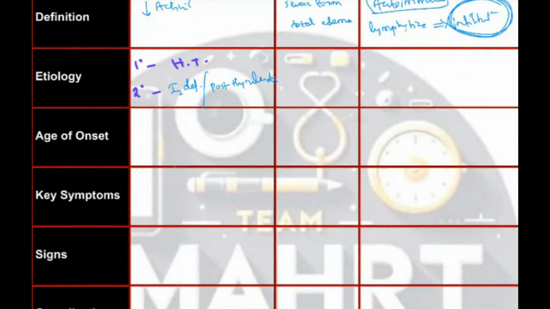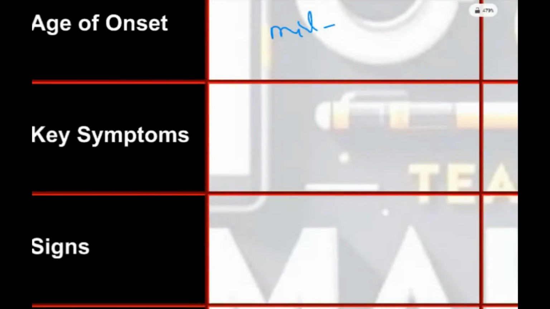The age of onset is typically middle-aged females, and here the symptoms are opposite to those of hyperthyroidism. What are they? Here weight gain will be there because BMR will decrease. Even if you eat one burger, it will not be digested. That's why there is weight gain.